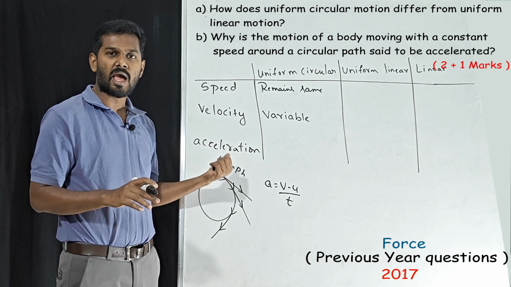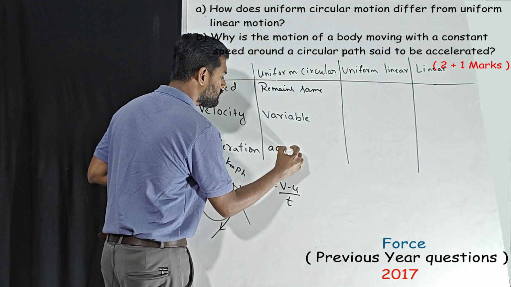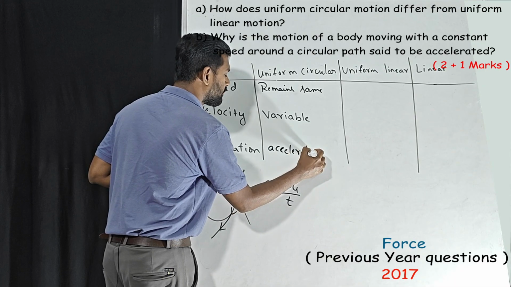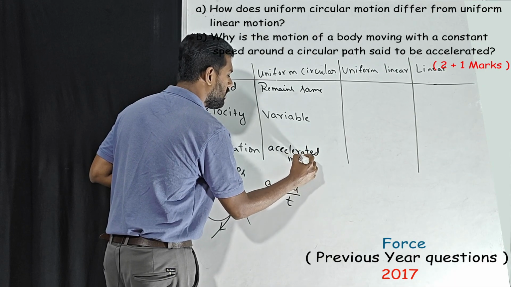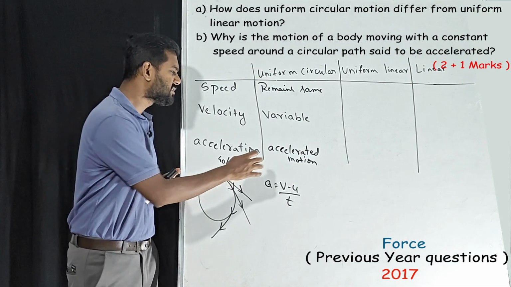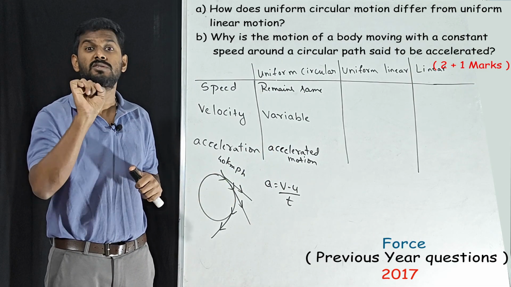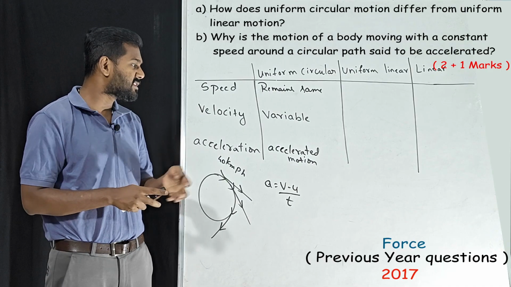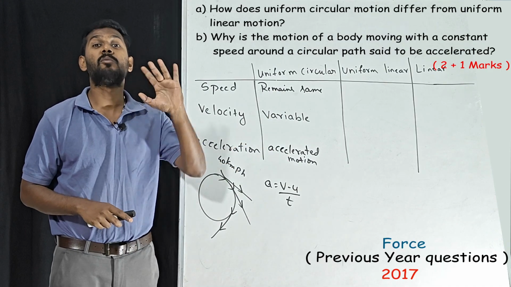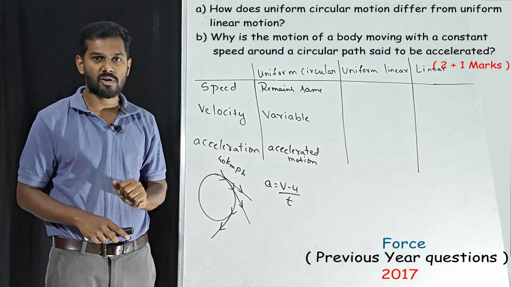So we take it as accelerated motion. Many students will think accelerated motion means the speed is increased. No. Accelerated motion means variable velocity.